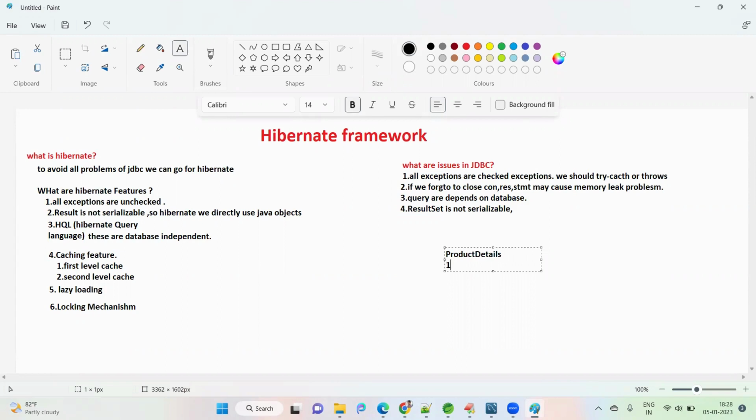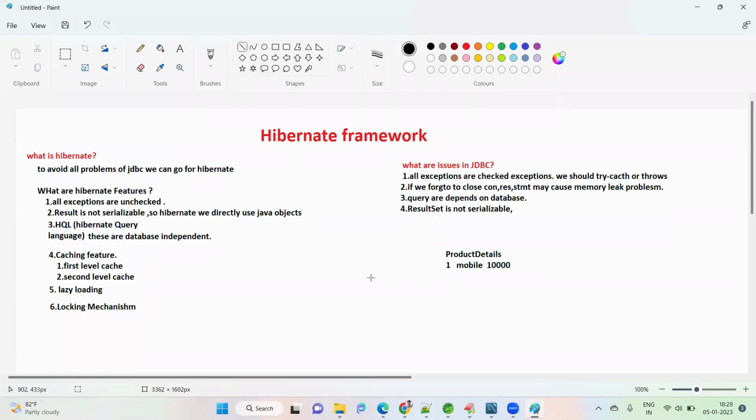We have a product 1. The product name is mobile, and the price is 10,000. There are two customers trying to buy this product, the first customer and the second customer. The first customer loads the product data and clicks on buy.